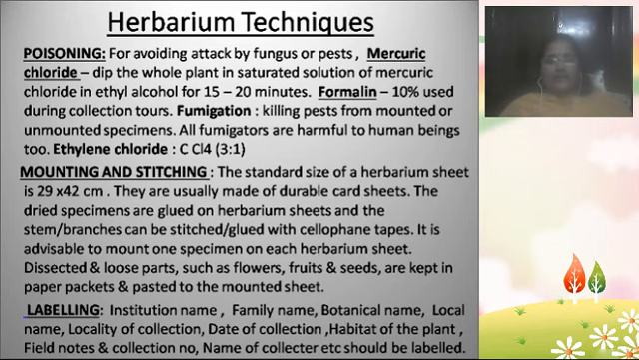After doing all these steps one by one in the preparation of the herbarium, you have to label the herbarium. Normally on the label the details are: the institution name, family name of the plant, botanical name of the plant, and the local name of the plant. So in the local area, what the plant name is, and then the locality of collection, where you actually collected the plant material, and the date of collection, and the habitat of the plant.